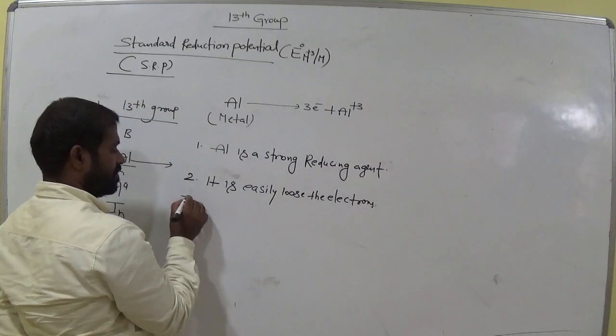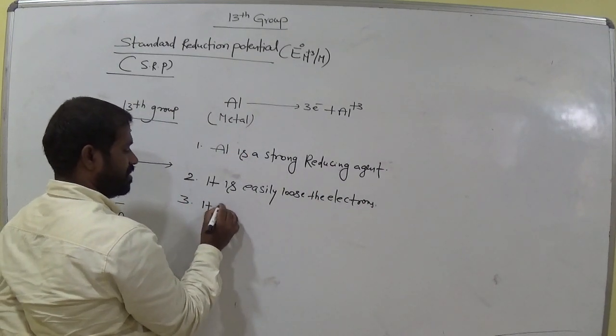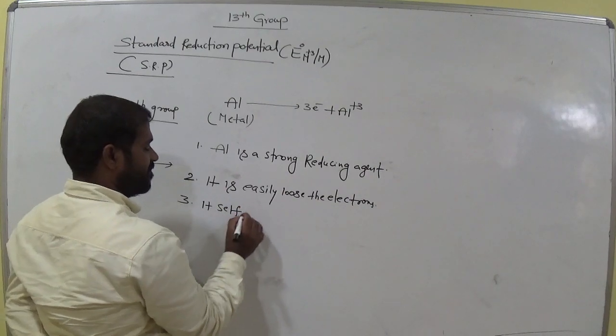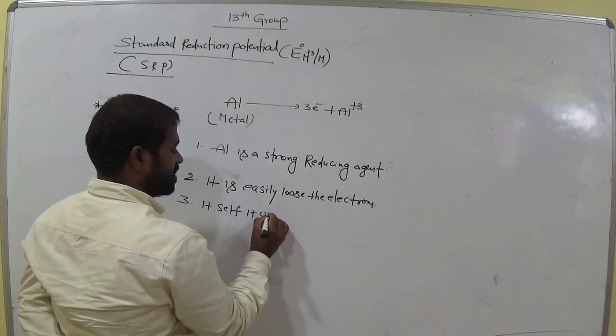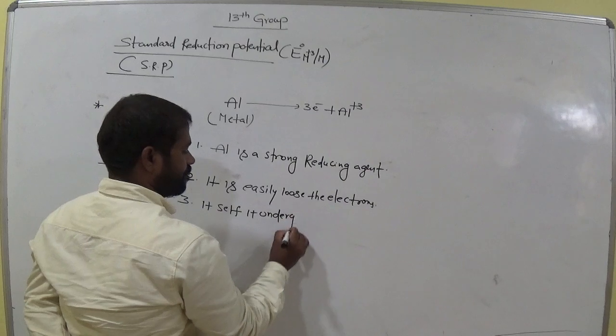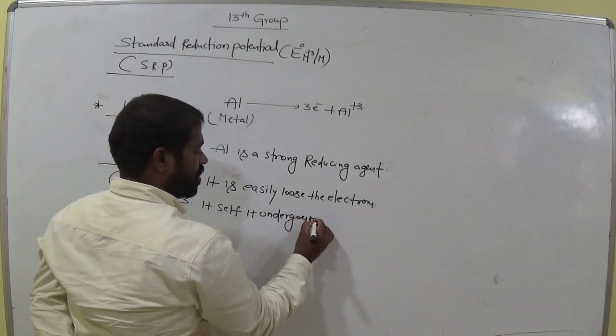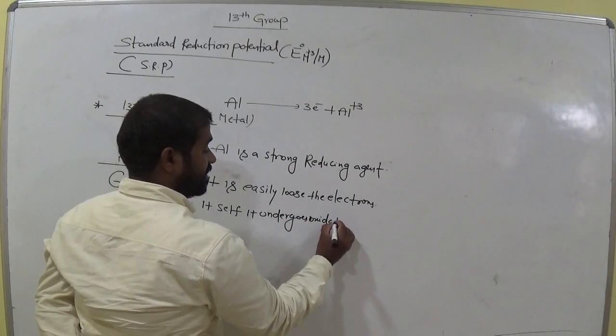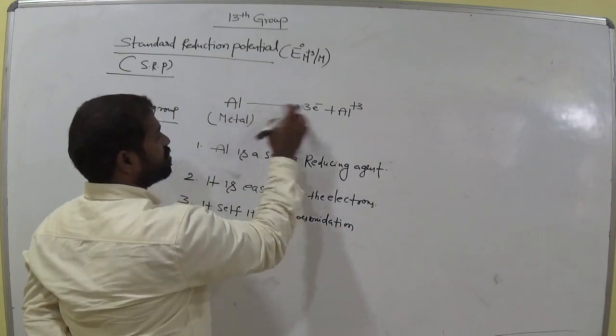Itself it undergoes oxidation. Am I right? Oxidation means it loses the electrons.